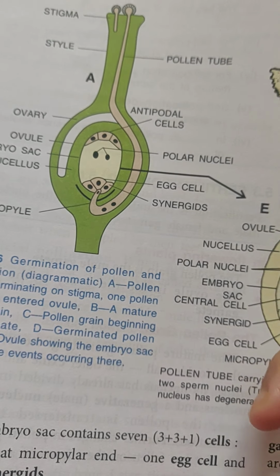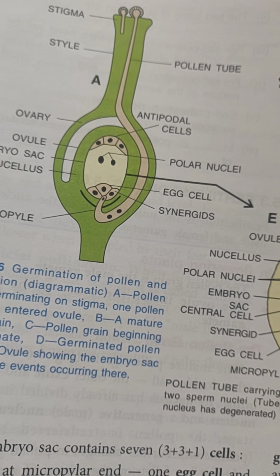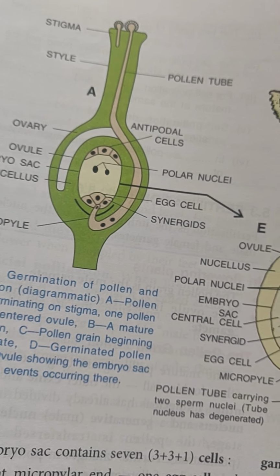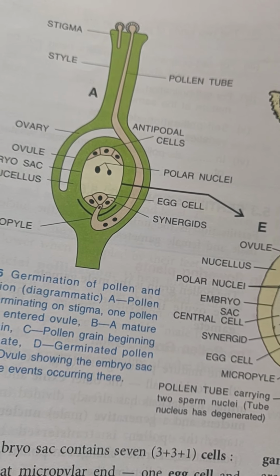The ovary, as I told you, becomes the fruit. The ovarian wall becomes the fruit wall. Now the ovary wall may form either a dry and hard fruit wall or a fleshy fruit wall. The fruit can contain one or more seeds, which happens only if there are one or more ovules attached to the ovary.